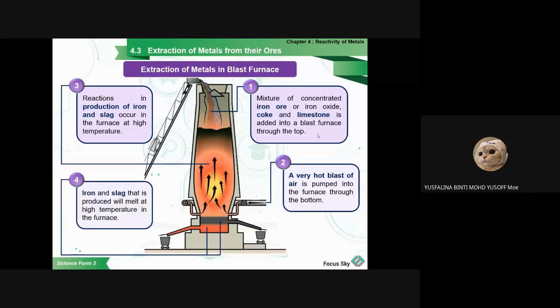And number 4, the iron and slag that are produced will melt at high temperature in the furnace. So you can see at the upper part here, this is the slag. They will go on this side, while the molten iron will go on this side. The upper part is the slag.